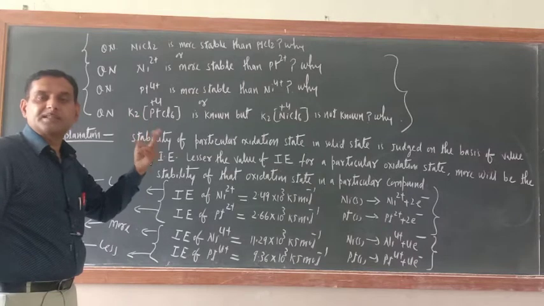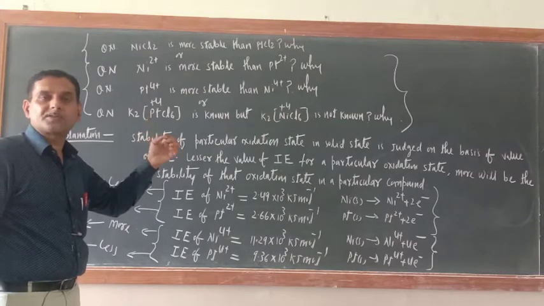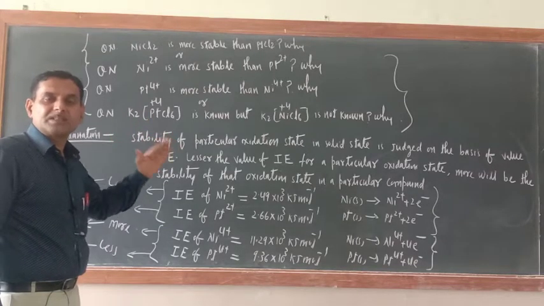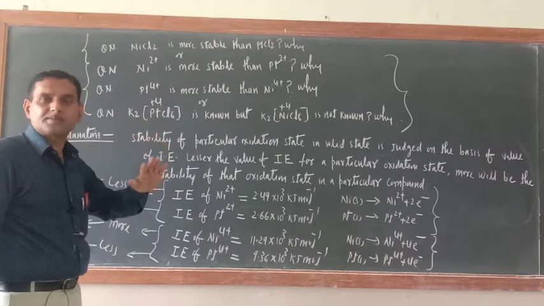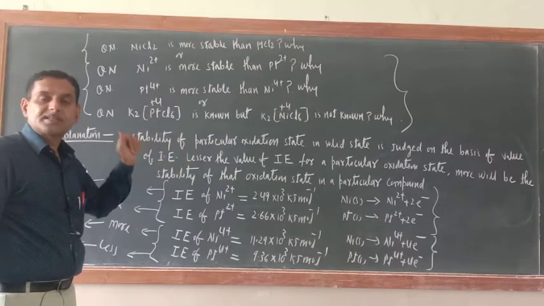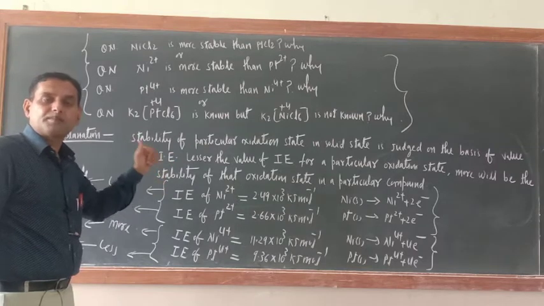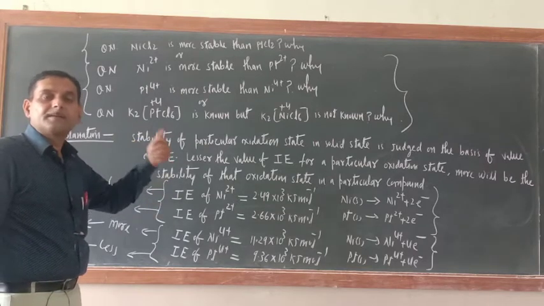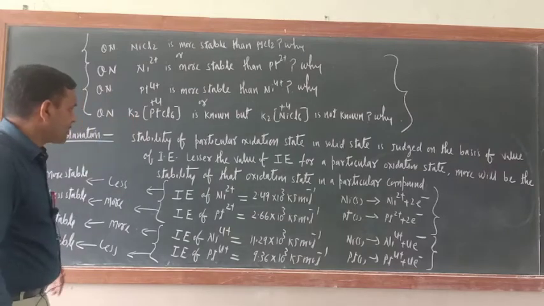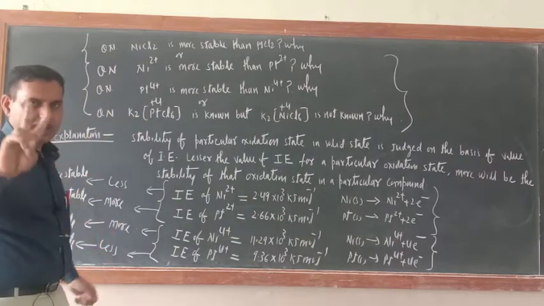Like nickel is exhibiting 2 oxidation states, +2 and +4. Platinum is also exhibiting +2 and +4, but nickel +2 is more stable than +4. Similarly, in case of platinum, +4 is more stable than +2. Okay. So just see what I taught you yesterday.